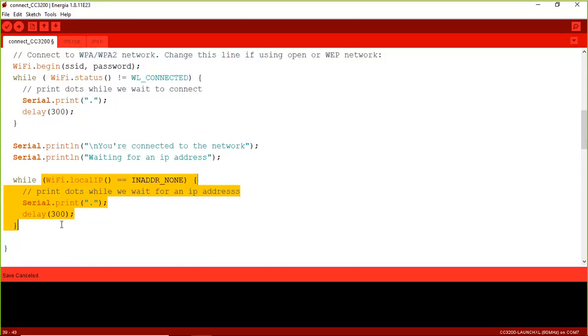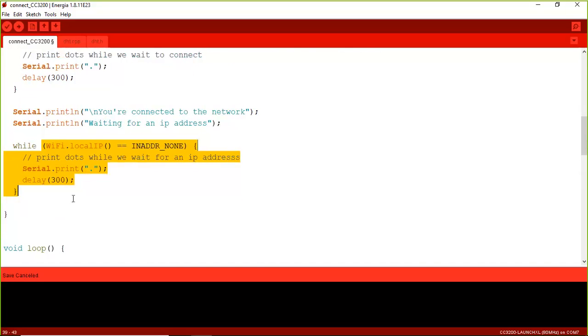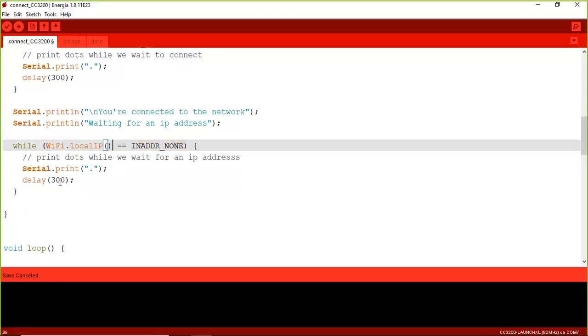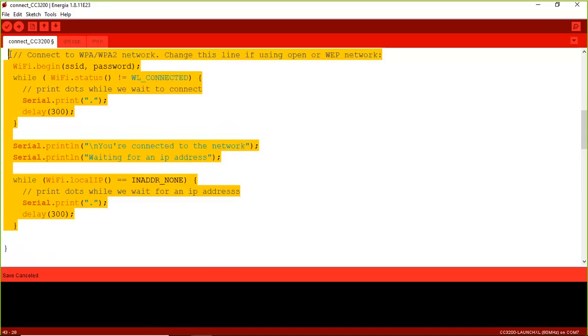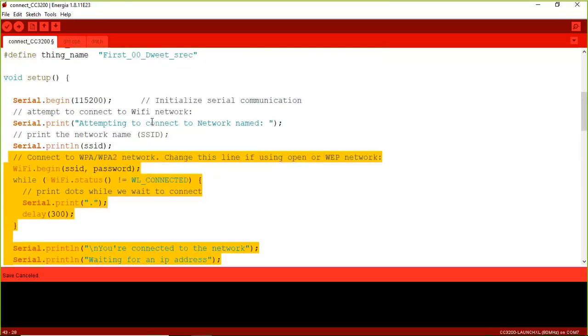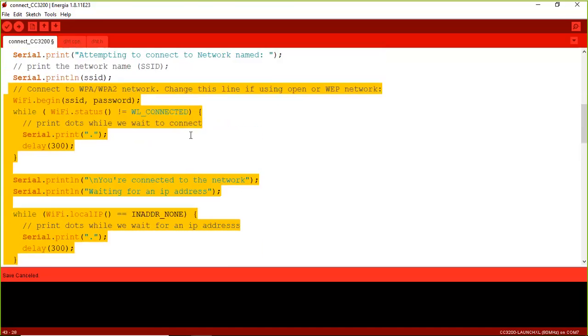If an address is assigned, it will come out, because here we are comparing. If no address is assigned, then we will keep waiting in the loop. If some address is assigned, it will come out of the loop. So this is the establishment of the setup initialization under the function called setup.